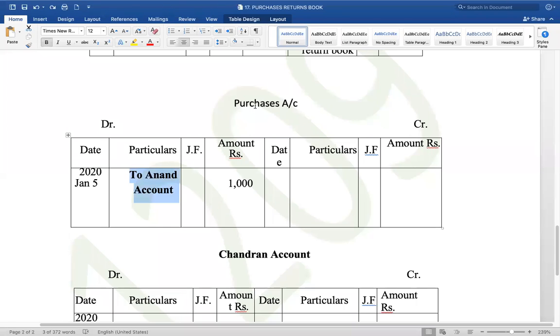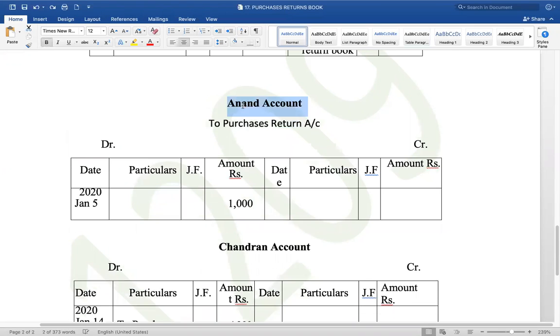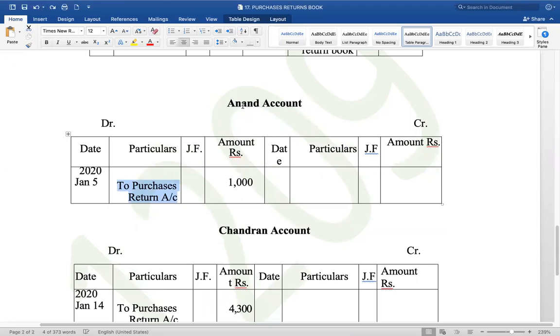But now the entry is reversed. Anand's account debit to purchase returns. The amount is the same, and the columns are the same: date, particulars, JF, amount, date, particulars, JF, amount.